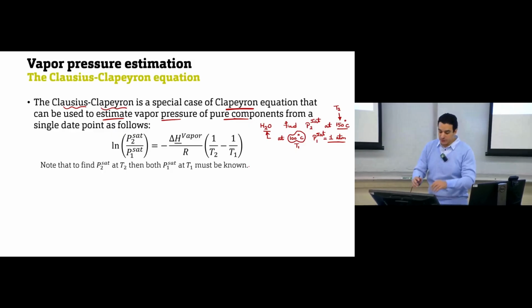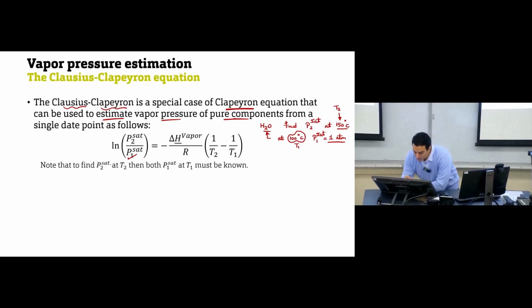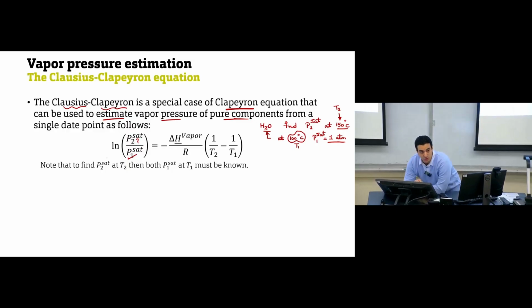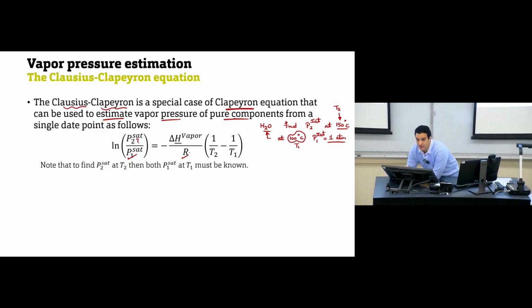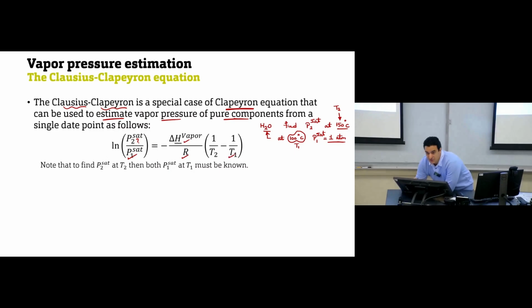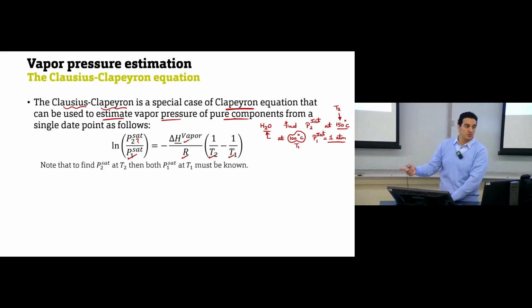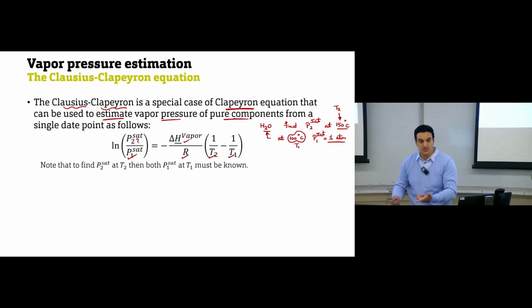So we'll substitute in the equation P1 sat, this is known, 1 atmosphere. P2 sat, this is the unknown that I need to find. R is the ideal gas constant. Delta H vaporization of water, I can get it from the appendix. T1 is the 100 degrees Celsius. T2 is the 150, the temperature at which I need to find the saturation pressure. Substitute in the equation, calculate the saturation pressure at 150, and that's it.